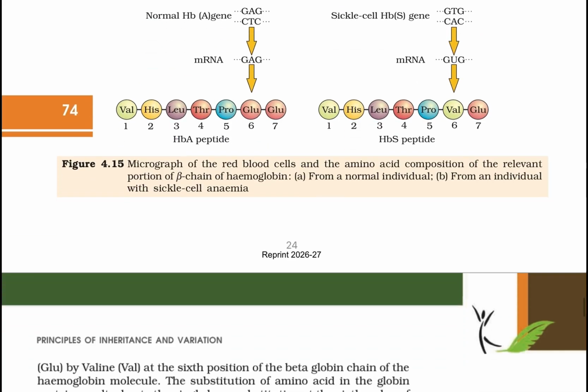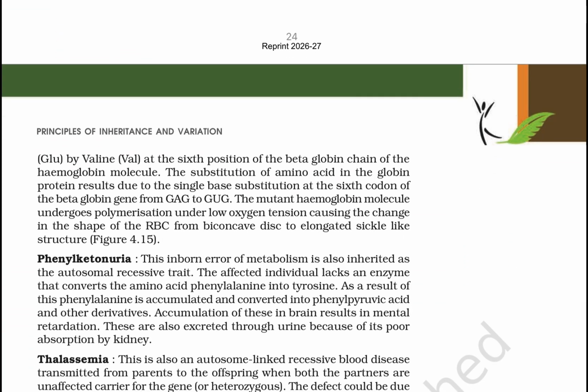The defect is caused by the substitution of glutamic acid by valine at the sixth position of the beta globin chain of the hemoglobin molecule. The substitution of the amino acid in the globin protein results from a single base substitution at the sixth codon of the beta globin gene, GAG to GUG. The mutant hemoglobin molecule undergoes polymerization under low oxygen tension, causing the shape of the RBC to change from a biconcave disc to an elongated sickle-like structure.